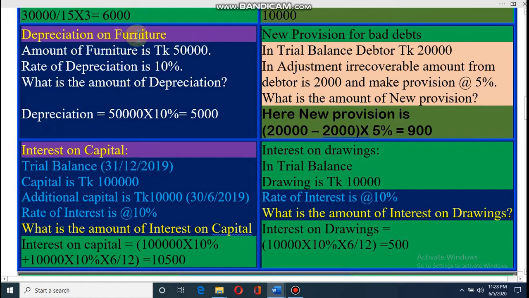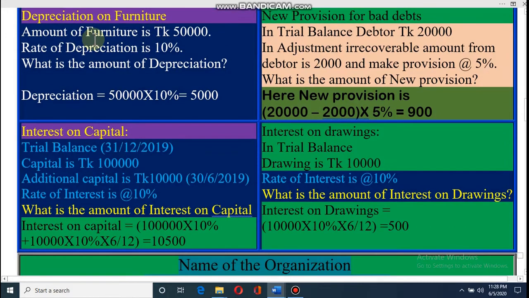Dear student, now depreciation of fixed asset. Look, I am taking an example of furniture. It may be building, equipment, machineries, whatever it is. How can you calculate depreciation? The amount of furniture is given taka 50,000 and the rate of depreciation is 10%. So what will be the amount of depreciation?